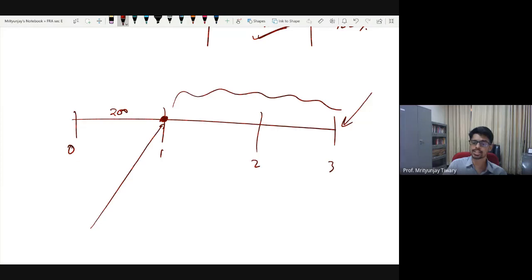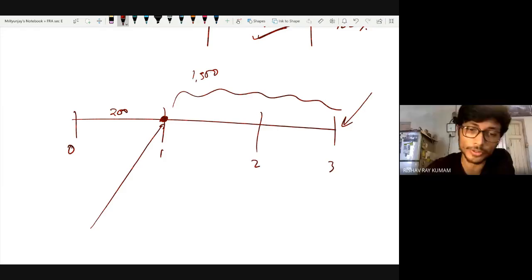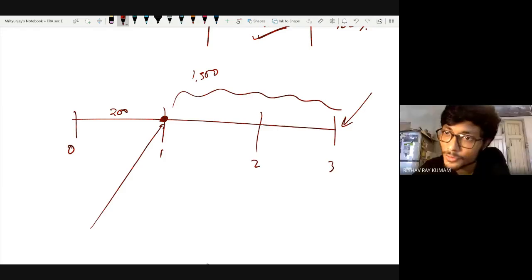You are just making an estimate. So here you made an estimate that maybe the way we are going so far, we will end up spending 1500 additional. Okay, got it. That 1500 was for the entire project.